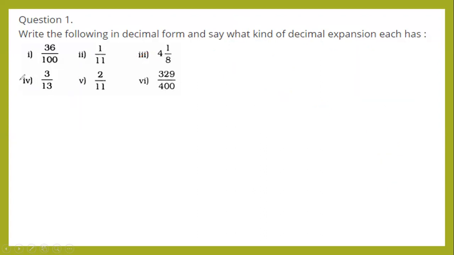Next, go for the fourth sum, 3 by 13. Now divide this one. 13, 3. Put 0.0. 13 2s are 26. Remainder is 4. Again 0. 13 3s are 39. Here you will get remainder 1. 1 is not divisible by 13, so put 0 here.